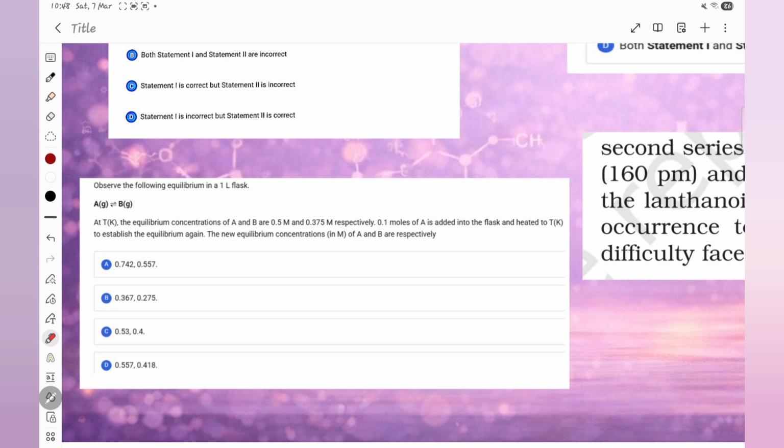So based on that, if you are adding this A, for example, A gives B. Here you have 0.5 mole, and here you already have 0.375 mole in the equilibrium. You are adding something here, so you are increasing the concentration of A, then it will convert to product, we know. So how much did you add? 0.1 mole, so 0.6. From that, some amount will be reacted and it will form something here, right? So plus X. So we have to find the value of X, and we have to find the total, because A and B are added.